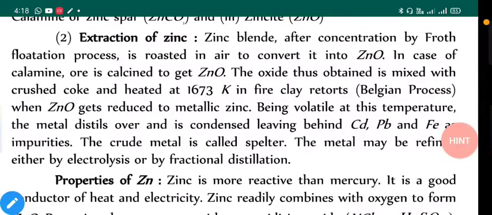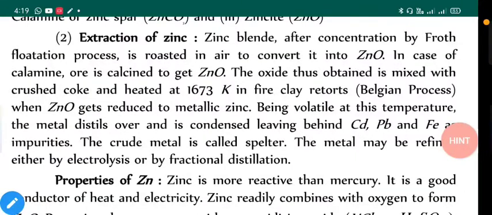Being volatile at this temperature, the metal distills over and is condensed, leaving behind cadmium, lead or Fe like impurities. So in short, zinc is a very volatile metal. At lower temperature we can vaporize it. Lower temperature, that means comparing with other metals. The crude metal is called spelter.